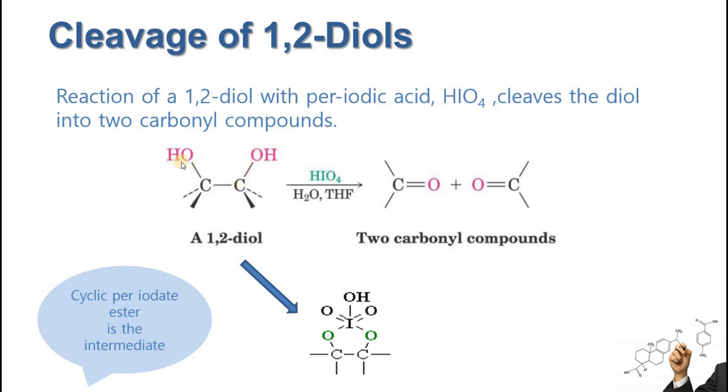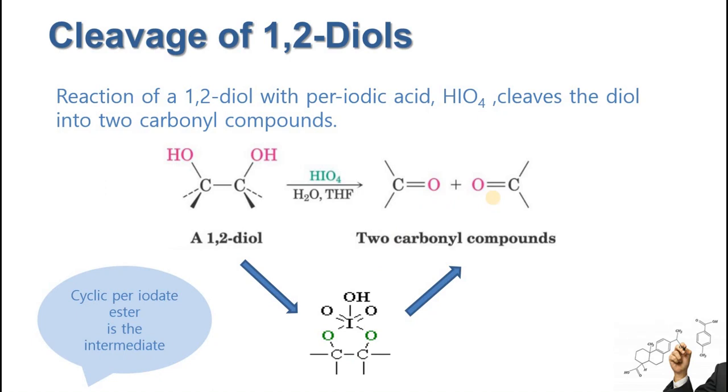Now these two carbons along with the oxygens in green are linked with the periodic acid in this cyclic form. In the next step, the two bonds between oxygen and iodine will be broken, and the bond between the carbon atoms will also be broken, and carbon and oxygen will develop double bonds, so they will be converted into two carbonyl compounds.